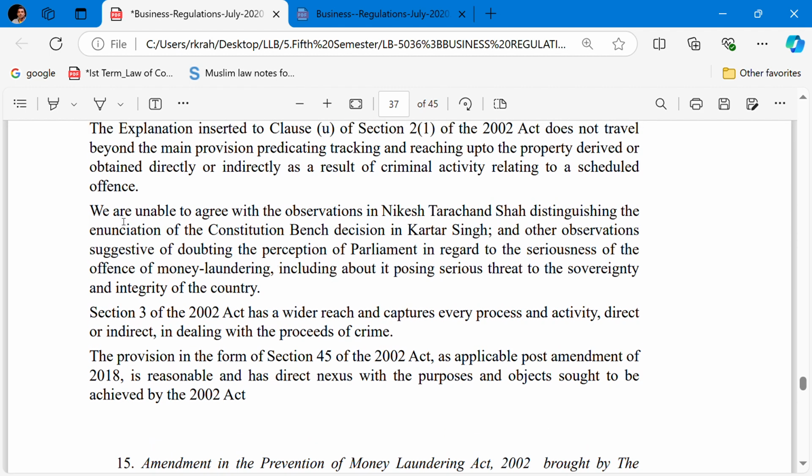So the Supreme Court was not able to agree with the observation in Nikesh Tarachand Shah, distinguishing the enunciation of the Constitution Bench decision in Kartar Singh and other provisions, suggesting a doubt about the perception of Parliament in regard to the seriousness of the offence of money laundering, including the posing of a serious threat to the sovereignty and integrity of the country.